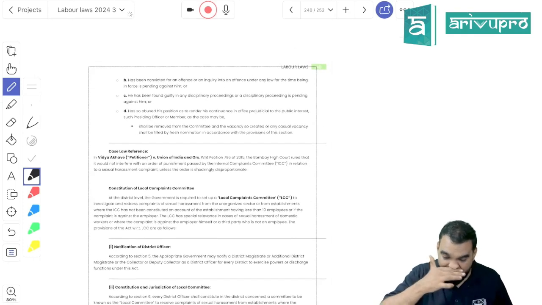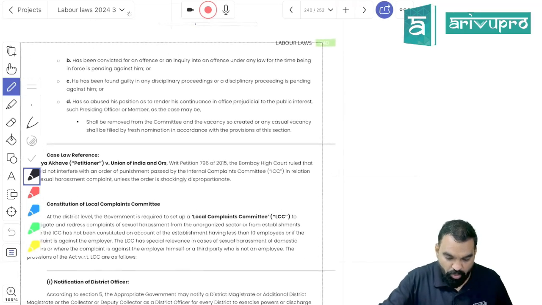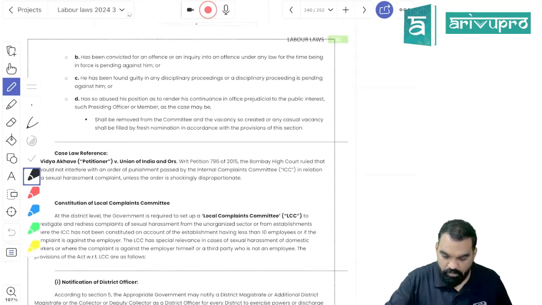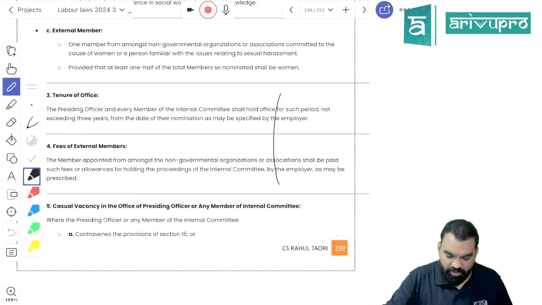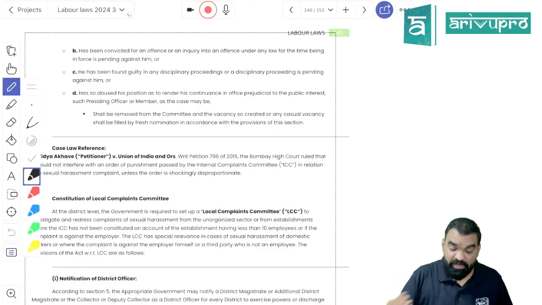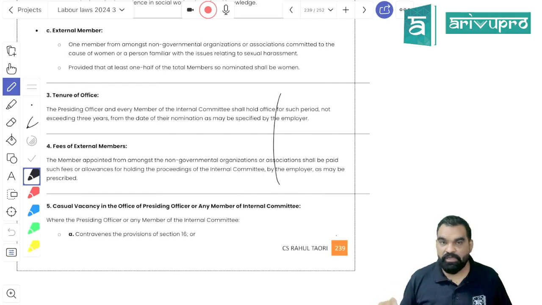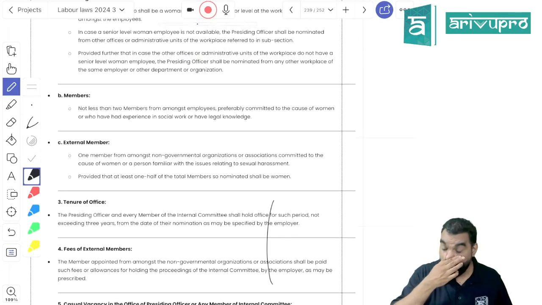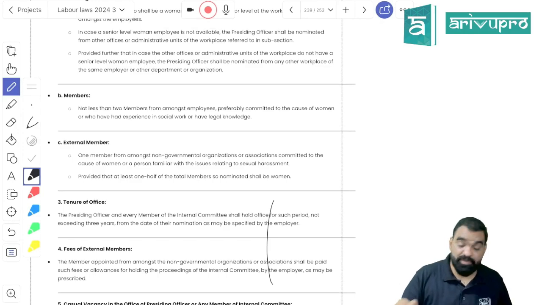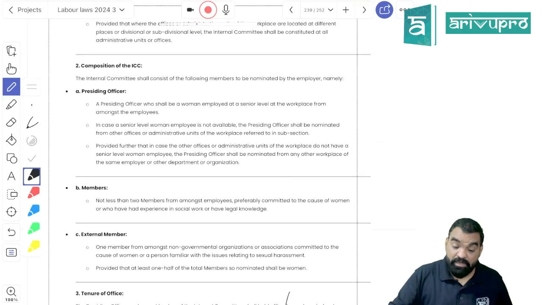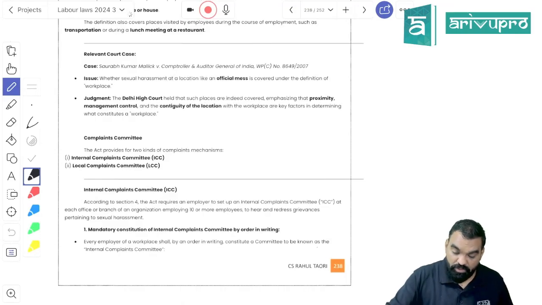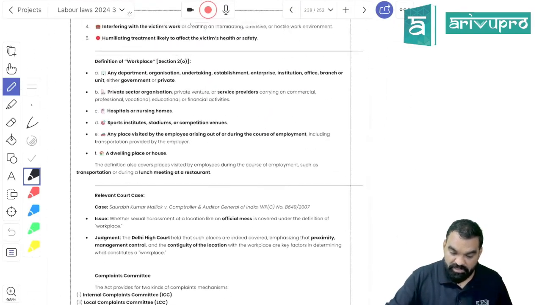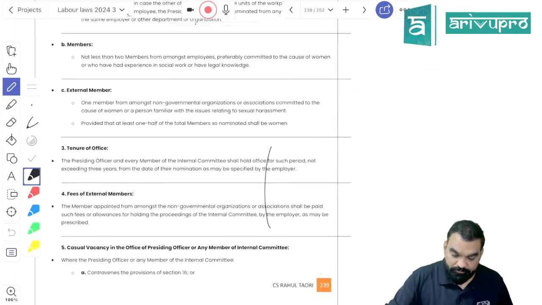Any casual vacancy needs to be filled by the employer. Section 16 is all about leaking of information of a POSH case. So if you are a committee member and you are involved in contravention of section 16, meaning you have leaked certain information pertaining to a POSH case,